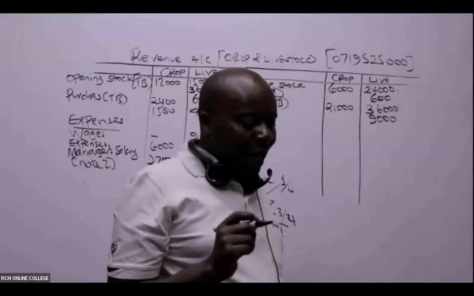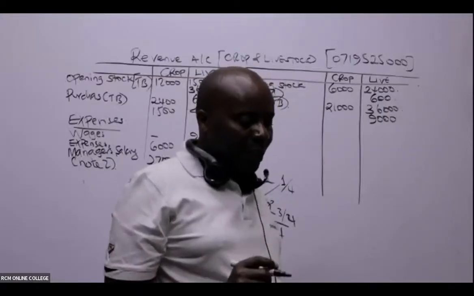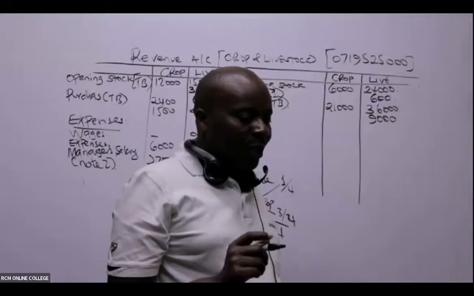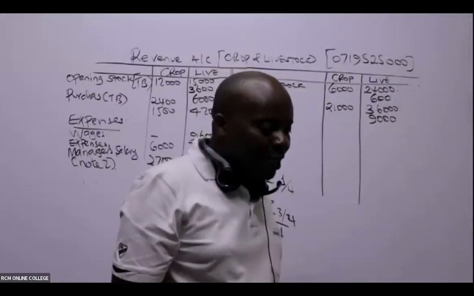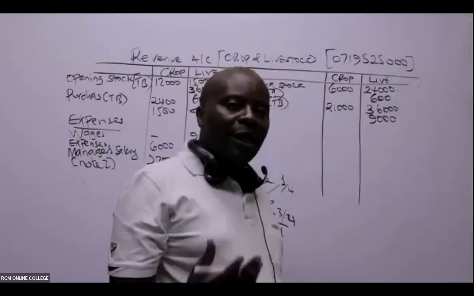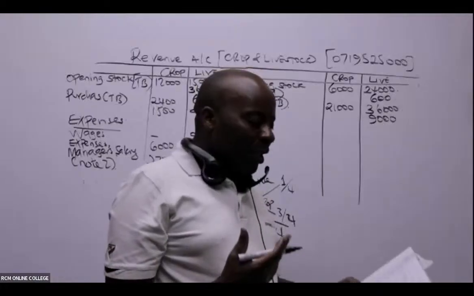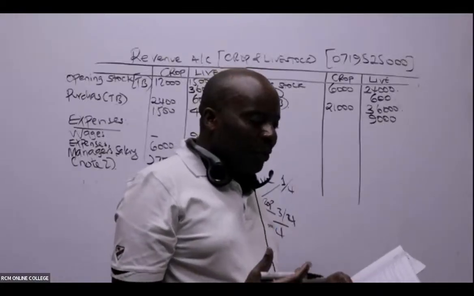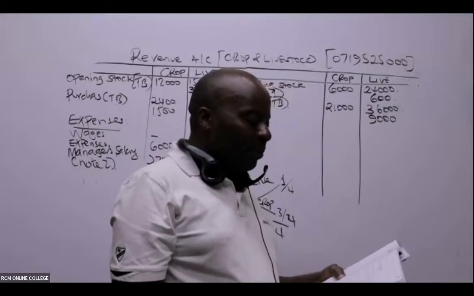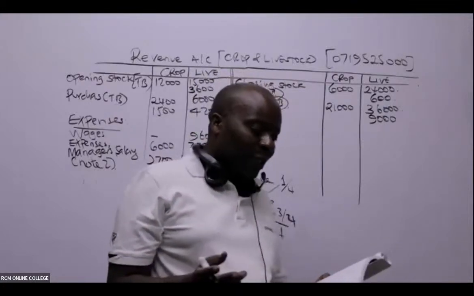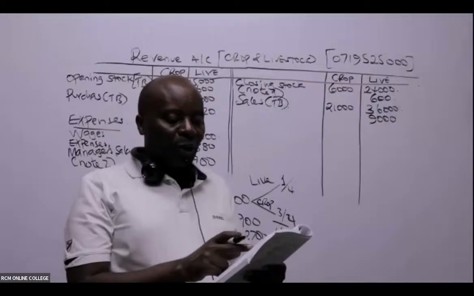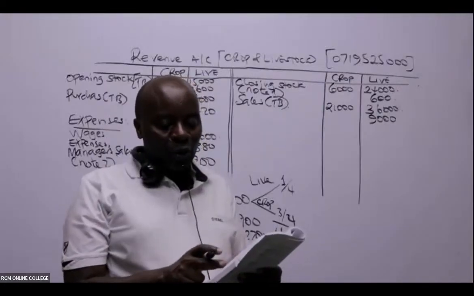Ladies and gentlemen, after that, do we have any other expenditure that should go to the revenue accounts? It will be very easy for us to simply read the notes. Note number 3, valuation of farm tools, will give us depreciation.